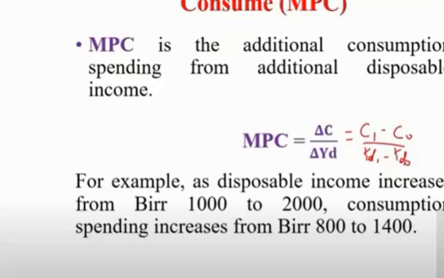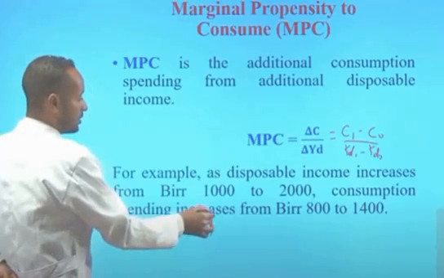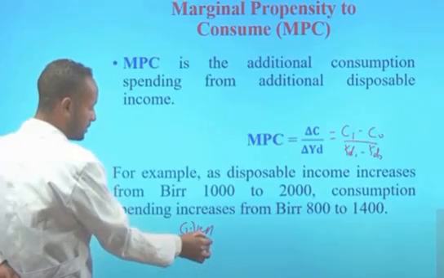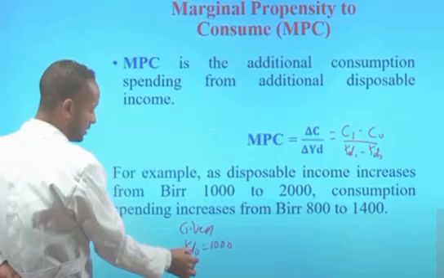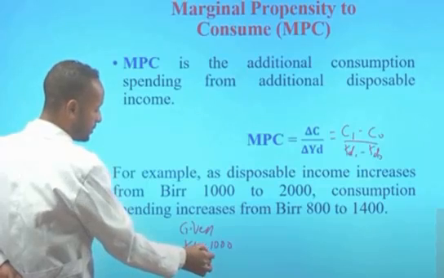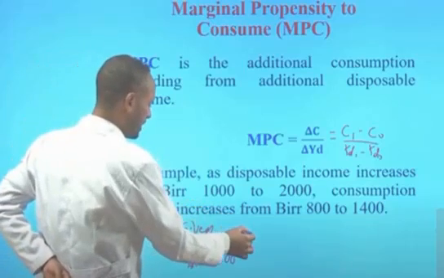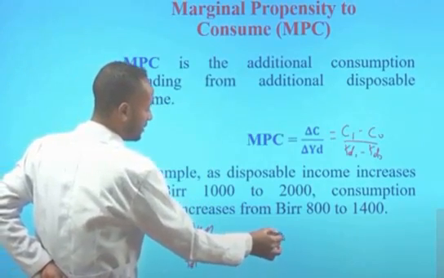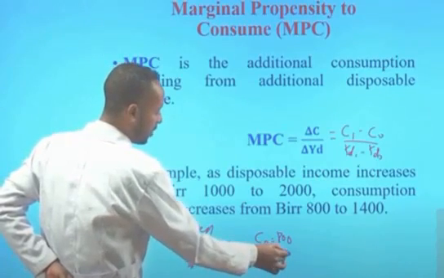So, as disposable income increased from 1,000 to 2,000, the given information is that disposable income was initially 1,000, and finally the disposable income increases to 2,000. As a result, what would happen to consumption spending? Consumption spending was initially 800, and finally the consumption spending increased to 1,400.